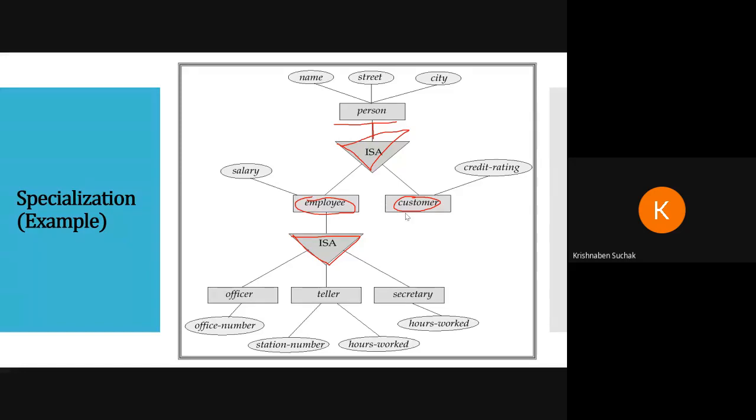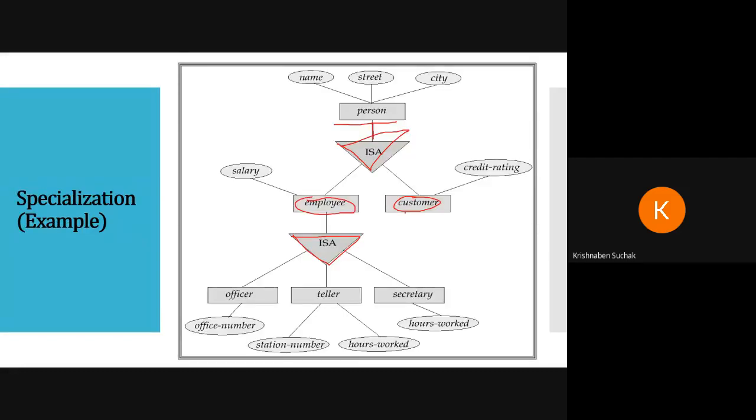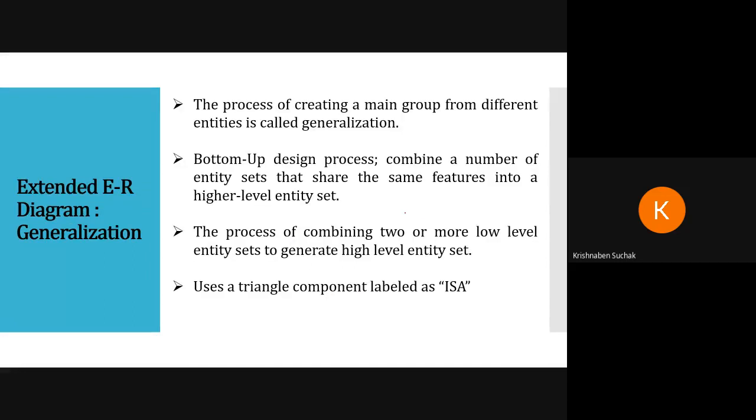So the next concept in extended ER diagram is generalization. Similar to specialization but opposite of it. The process of creating a main group from different entities is called generalization. In specialization, person would be subgrouped into employee and customer, and employee would be subgrouped into officer, tailor, and secretary. In generalization, the process of creating a main group from different entities is called generalization.